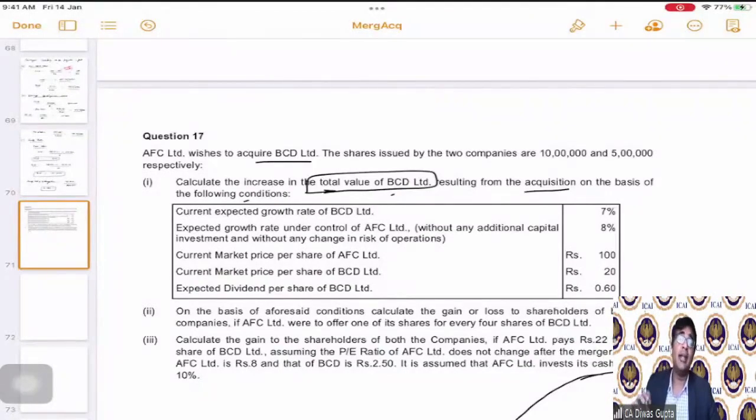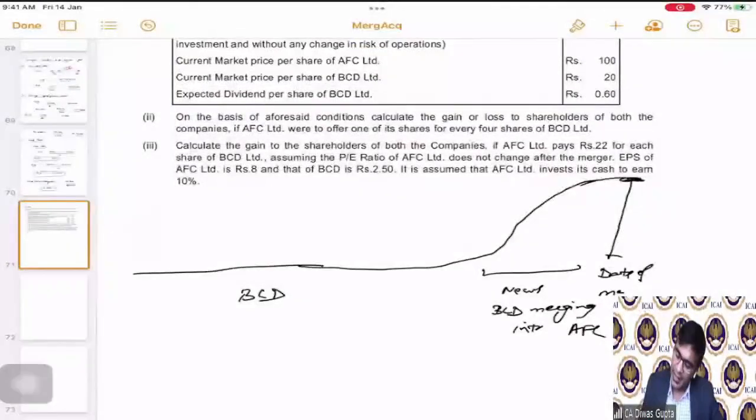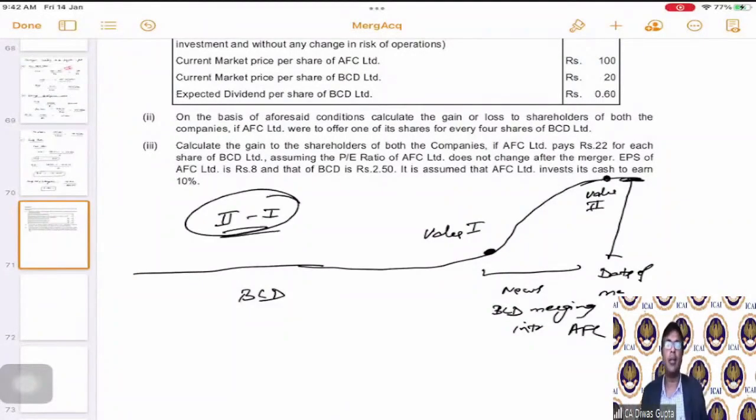Correct. Although BCD Limited, once it is acquired, has to be dissolved and there is no value, they are still asking that before dissolution and before merger, there is news that has come, and on that basis what is the revised increase in the total value of BCD. So basically, here there is some value 1, and here there is some value 2. What is the difference, value 2 minus value 1? This is what they're asking us to calculate. Simple.